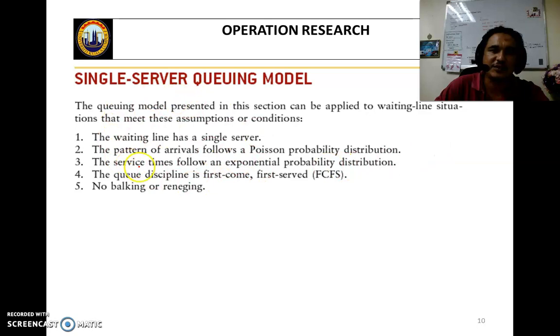As I mentioned to you, we will have 5 categories, 5 theories. The 5 theories are based on these assumptions: there must be a waiting line, a pattern of arrival, service time, the queue discipline of first come first served, and no balking or reneging.